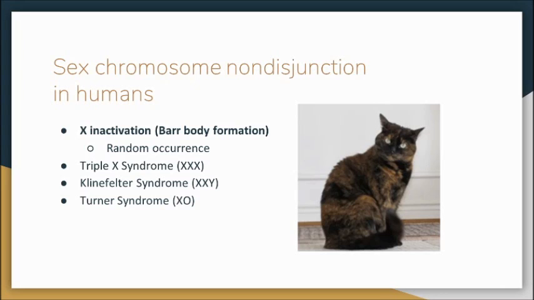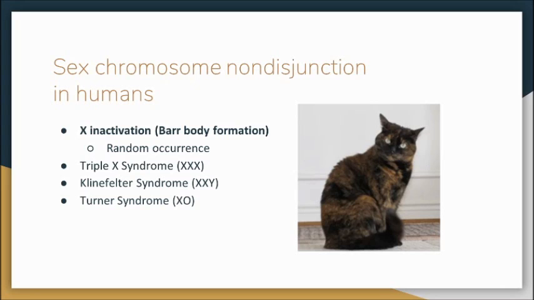In Klinefelter syndrome, an individual has XXY chromosomes. This individual is phenotypically male. They tend to have small testes, enlarged breasts, and a lack of body hair. They can even have as many as 5 X chromosomes in some variations of Klinefelter. Turner syndrome is when there's just 1 X chromosome, there's nothing else.